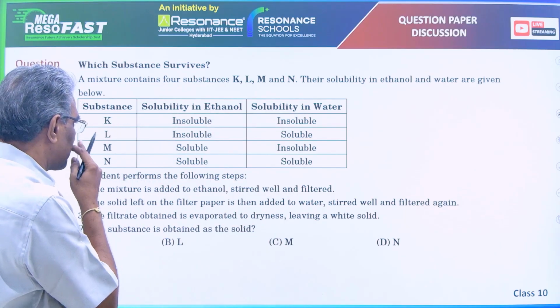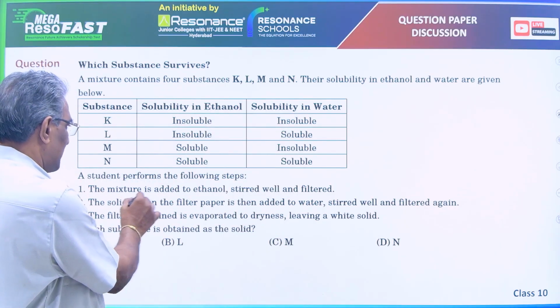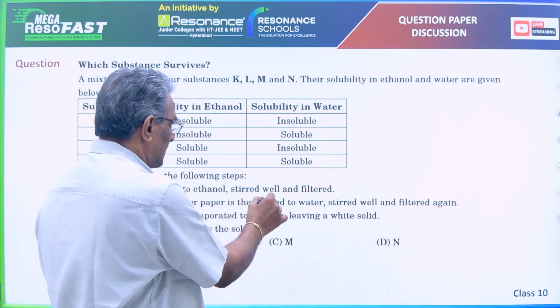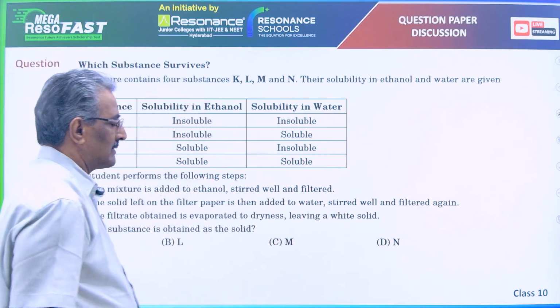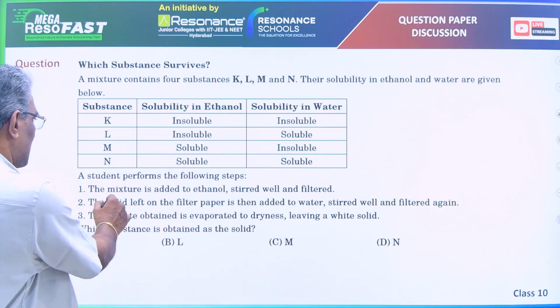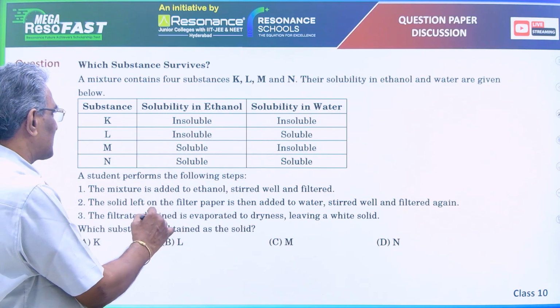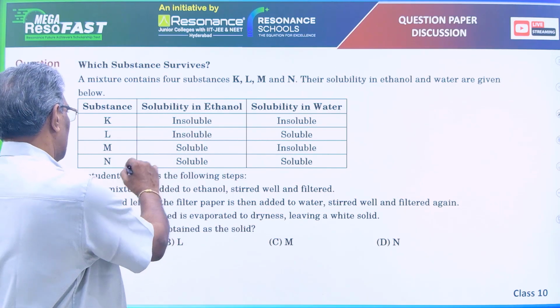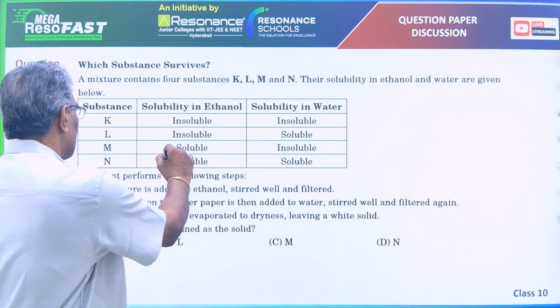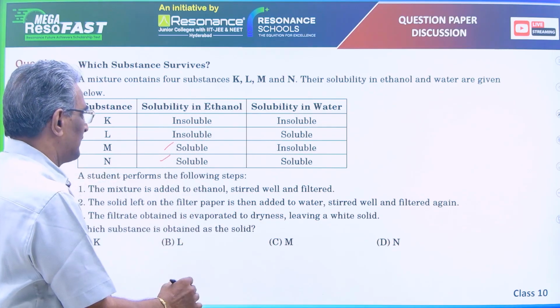A student performs the following steps. The mixture is added to ethanol and stirred well and filtered. Mixture is added to ethanol. So which substances will be soluble? In ethanol, M and N are soluble.